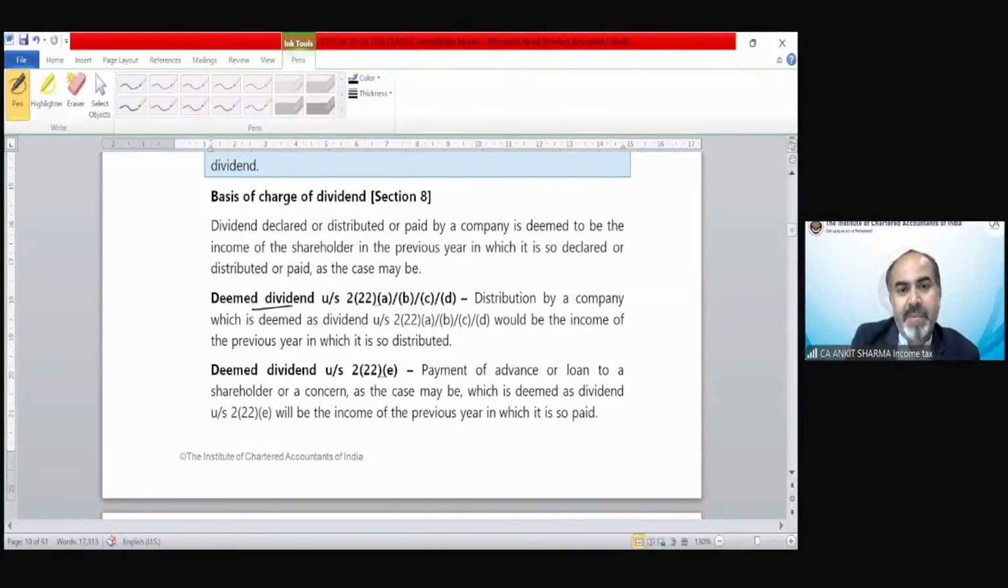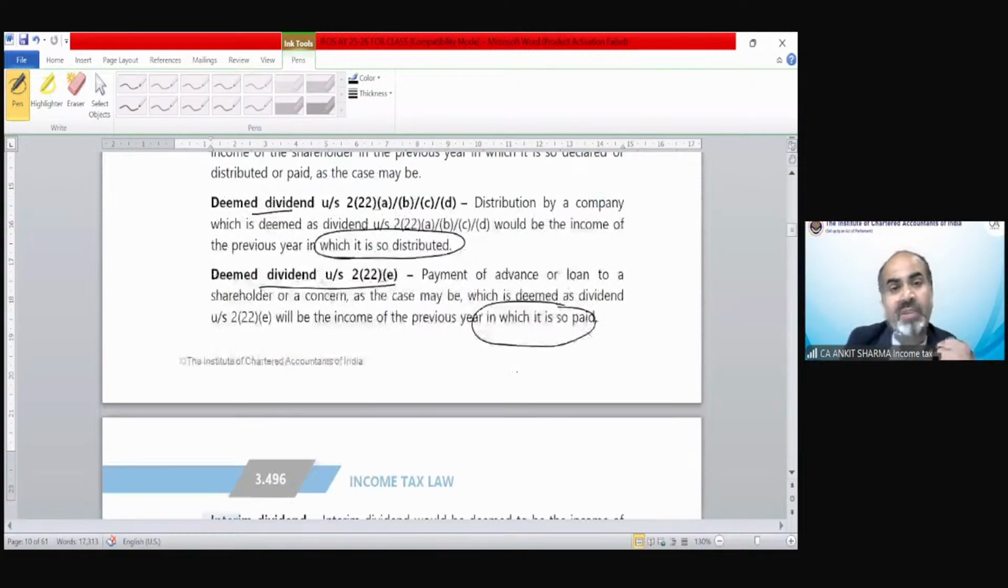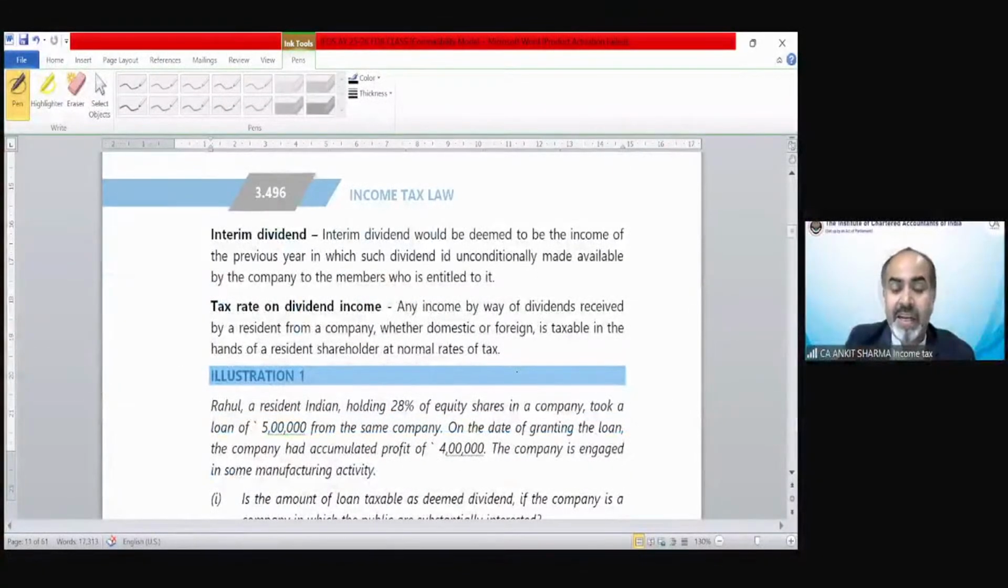So if that is a deemed dividend, that is going to be taxable in the year the asset has been distributed. The 222 will be taxable in the year in which the amount or advance has been paid. So in that year, that is going to be charged to tax.